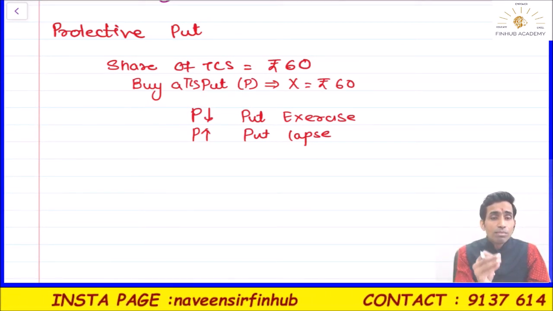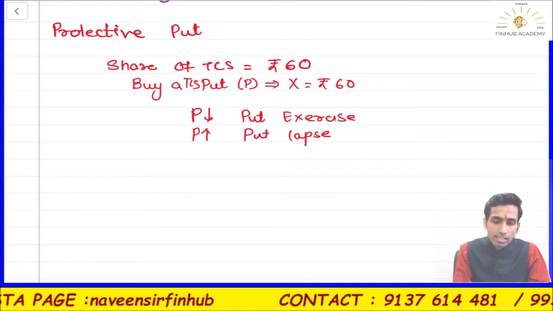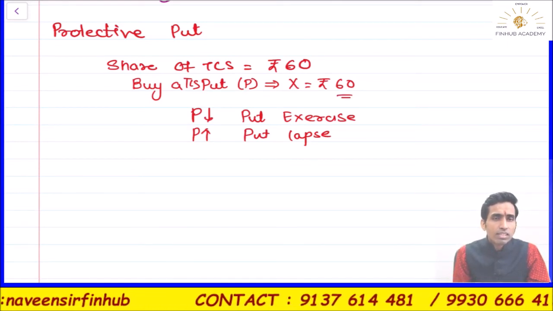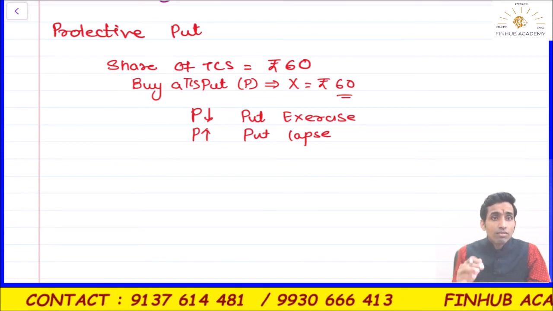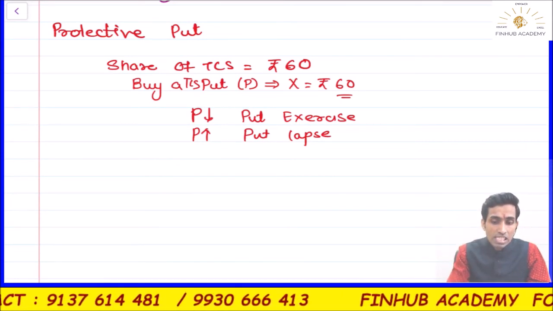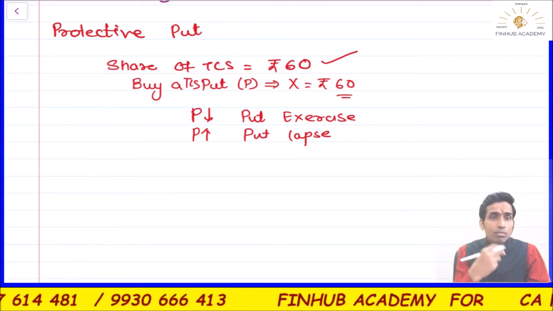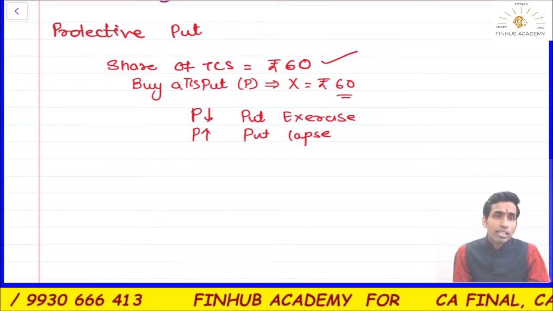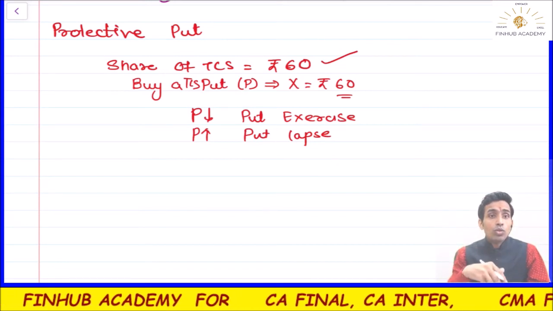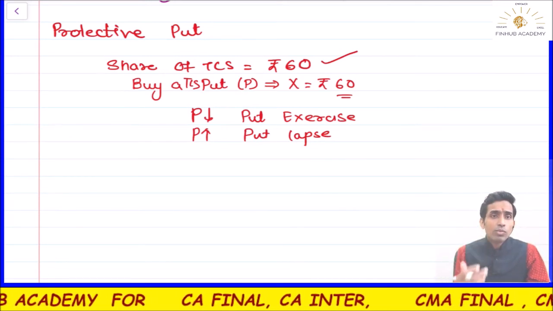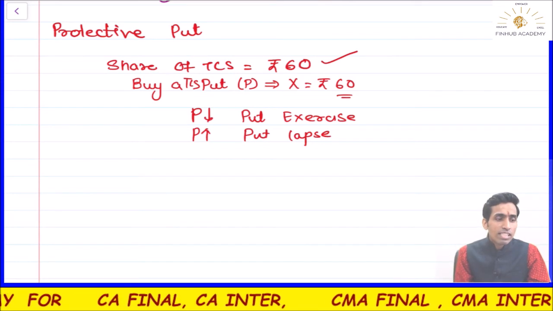This means you are 100% sure that you will get 60 rupees in this strategy. In this strategy, the 60 rupees is for sure. If the prices go up, you will sell the shares in the market and you will earn profit. Minimum 60 you will get. But if the prices go down, what will happen? You will exercise the put, and how much will you get? 60. So 60 is sure.